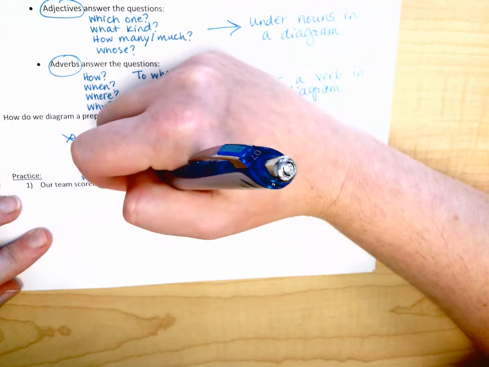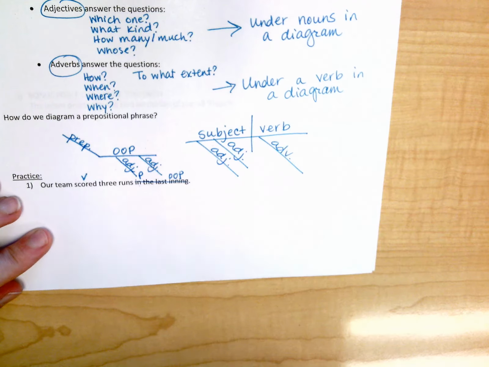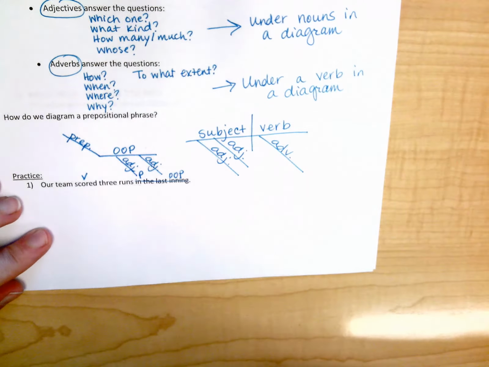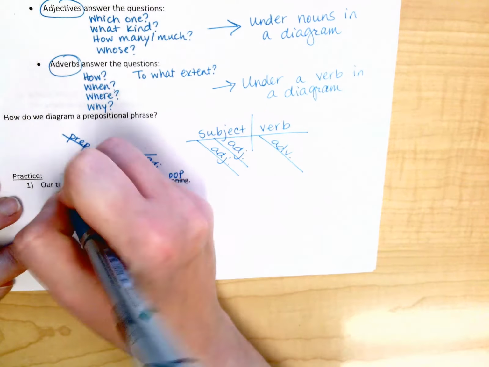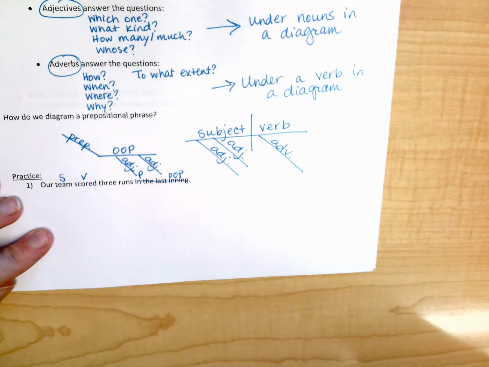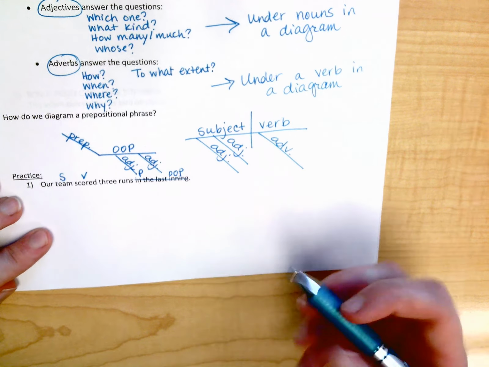I'm going to cross it out, even though I'm going to need it a little bit later, just so I'm not distracted from what my subject is. So, I can ask myself now, who scored 3 runs? And it would be the team. So, team is going to be my subject. So now I'm going to diagram the subject, the verb, and the prepositional phrase.